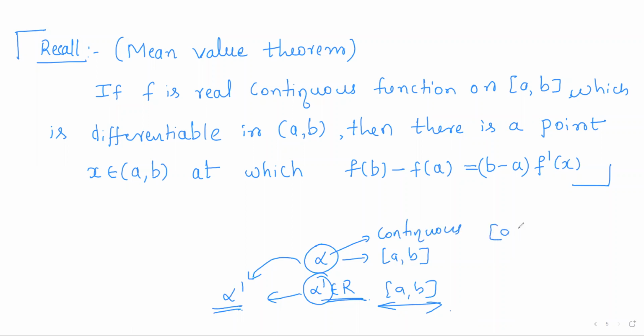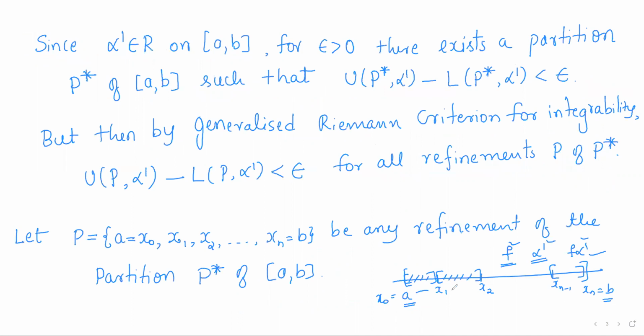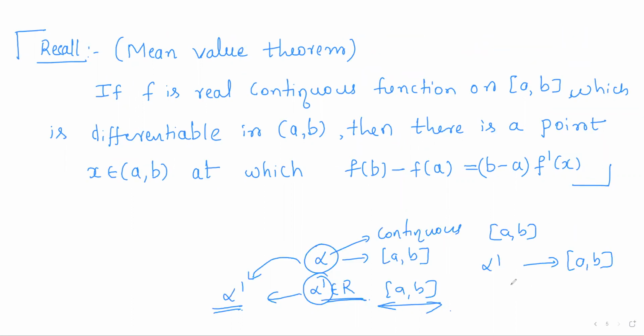Now the closed interval [a, b] is divided into subintervals, so on each subinterval the same result holds: alpha is continuous and differentiable on each closed subinterval [xi minus 1, xi]. So we shall apply the mean value theorem. For each subinterval there exists a point such that this condition holds.